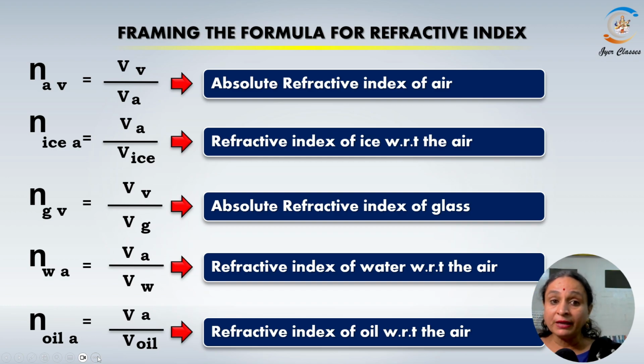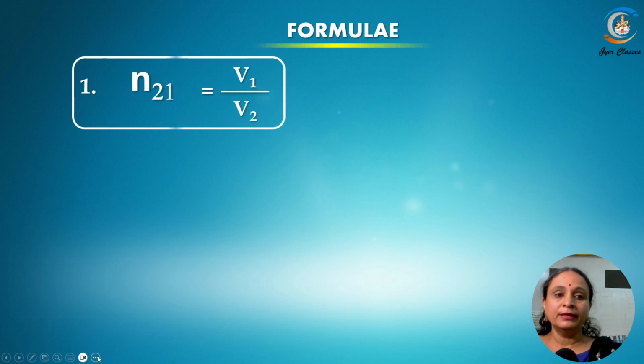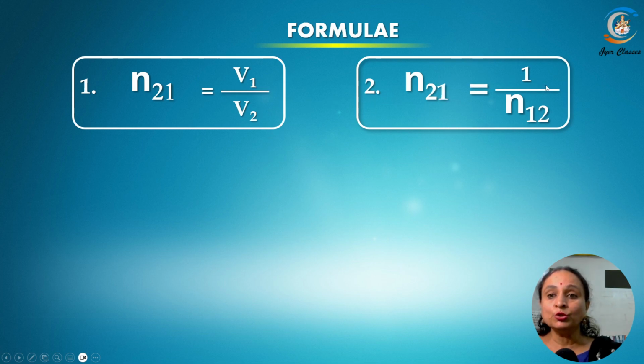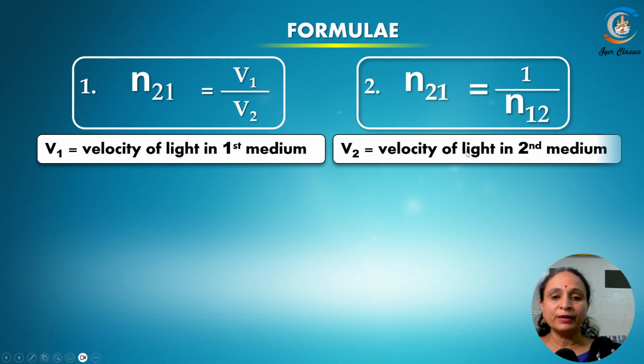In your book, it may be given as mu, right? Okay. Now the formula for the refractive index, when the light goes from the first medium to second medium, is velocity of light in the first medium divided by velocity of light in the second medium. And if it is 2, 1, it is 1 upon mu 1, 2. V1 is the velocity of the light in the first medium. V2 is the velocity of light in the second medium.